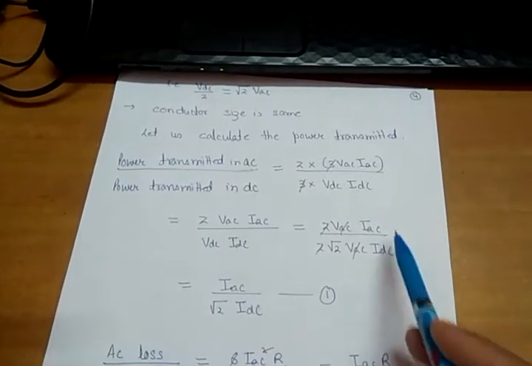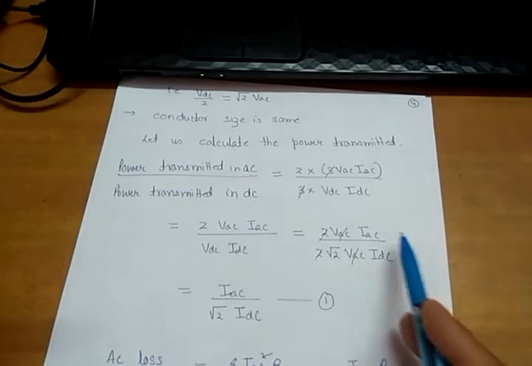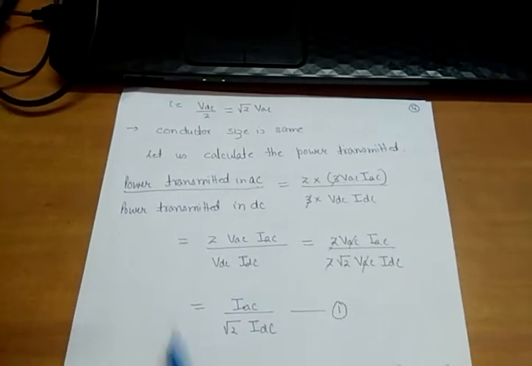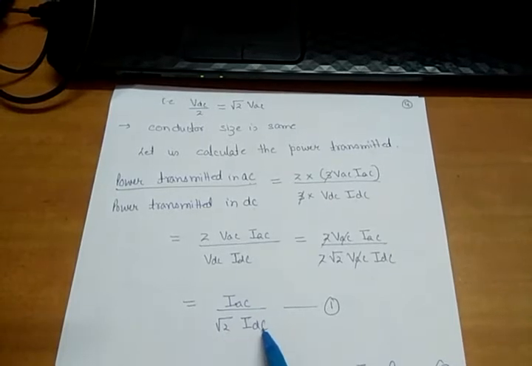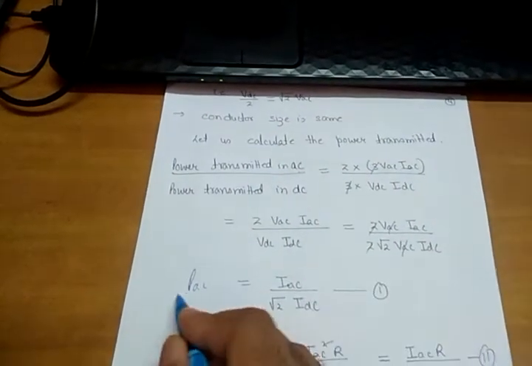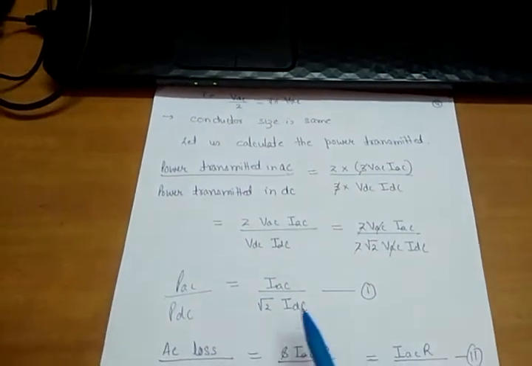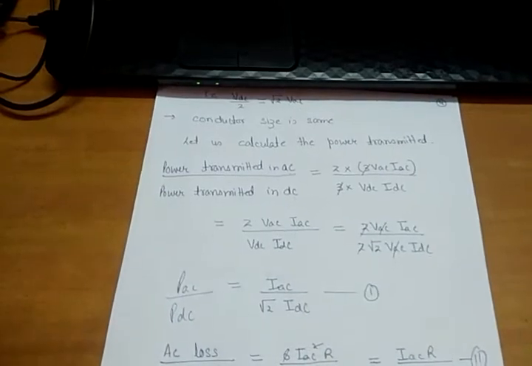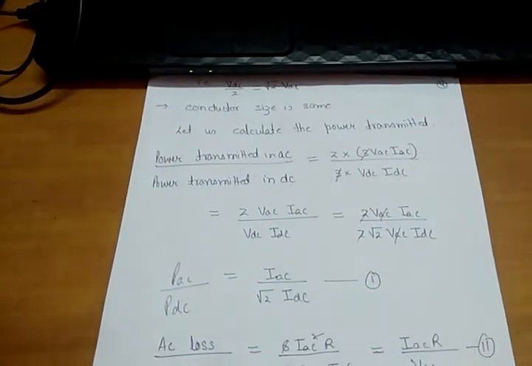Here I am not assuming that the current is the same in both cases, but in the previous case I was assuming that the currents were the same. So I will get AC power divided by DC power equal to IAC divided by root 2 IDC. I am calling this equation number 1 because I am going to use it further.